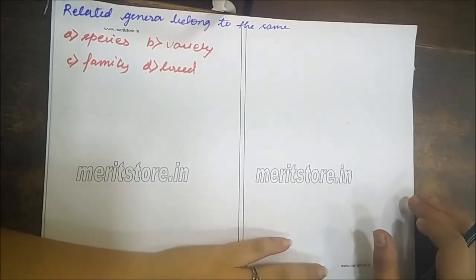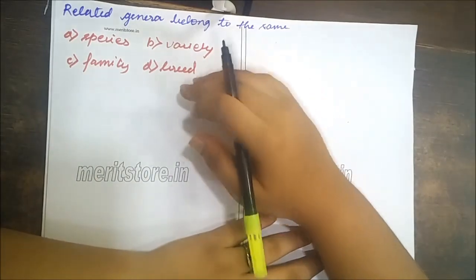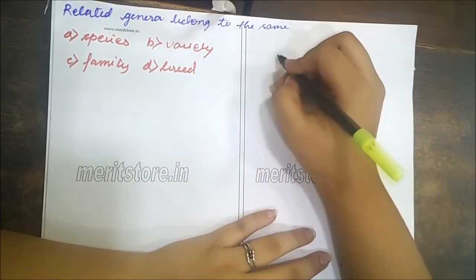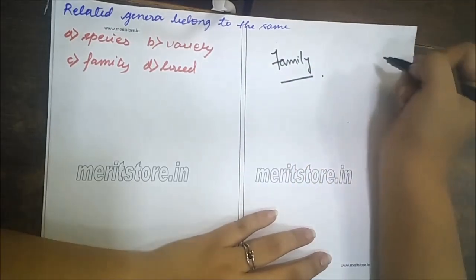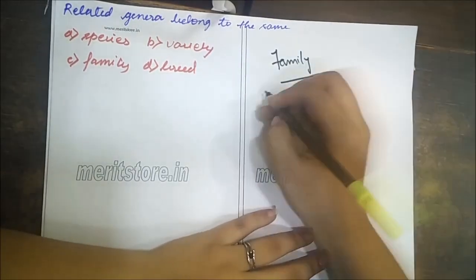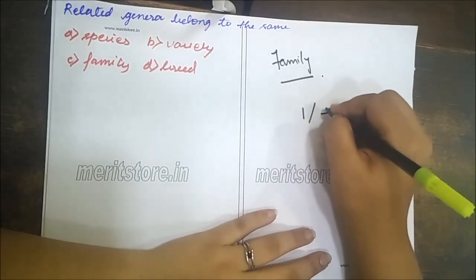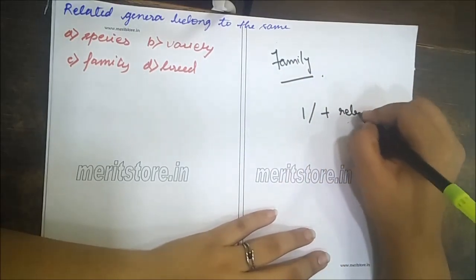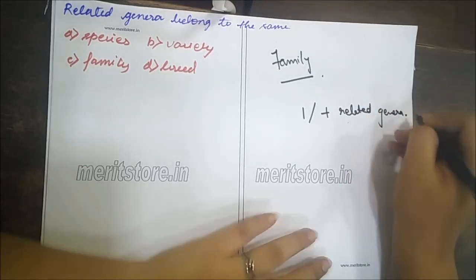The next question is, related genera belong to the same species, variety, family or breed. The answer is family. Let's know how. Family is a taxonomic category which contains one or more related genera.